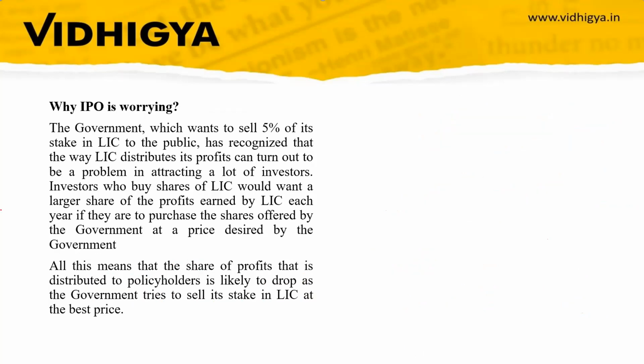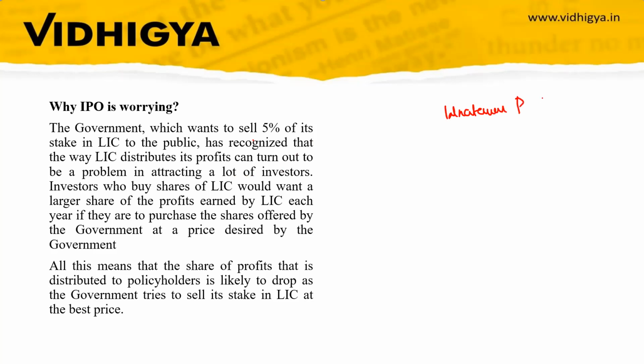So why is the IPO worrying for the policyholder? The government, which wants to sell 5% of its stake in LIC to the public, has recognized that the way LIC distributes its profit can turn out to be a problem in attracting investors.